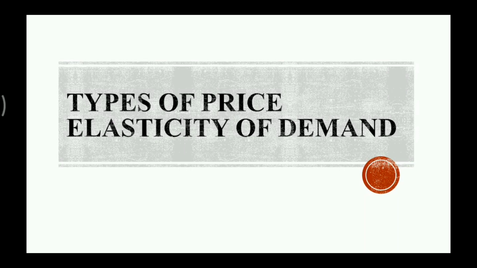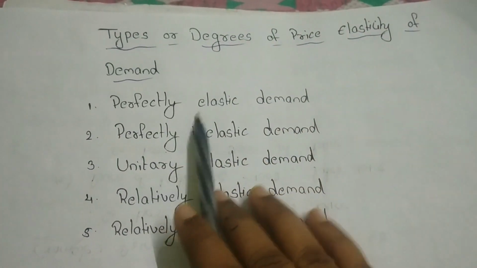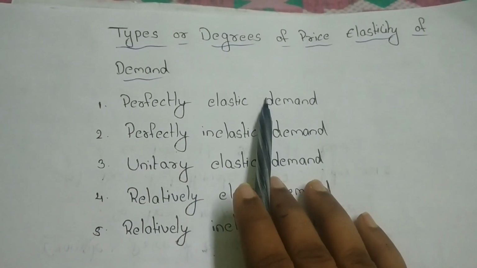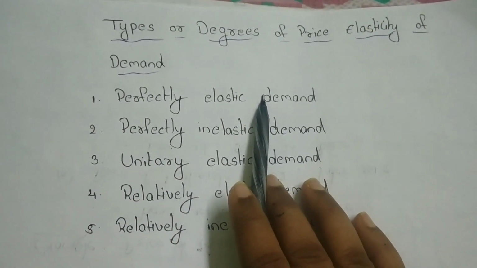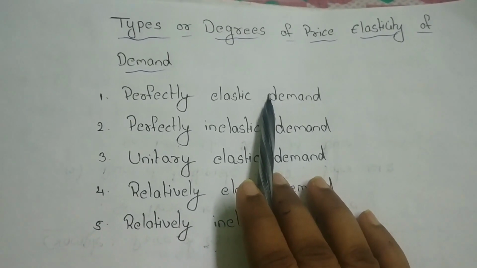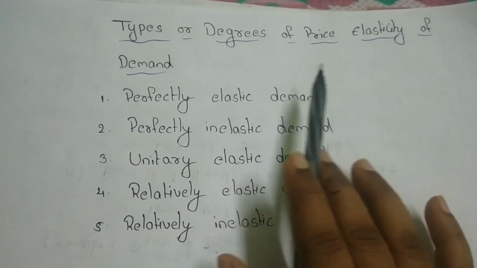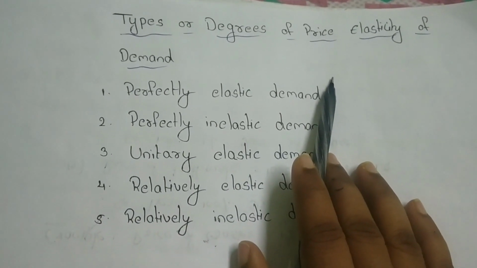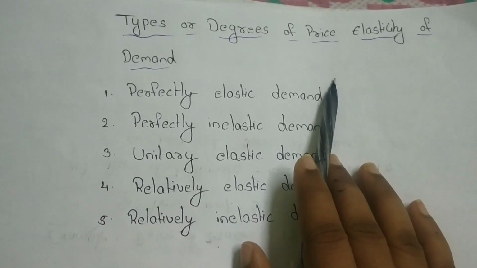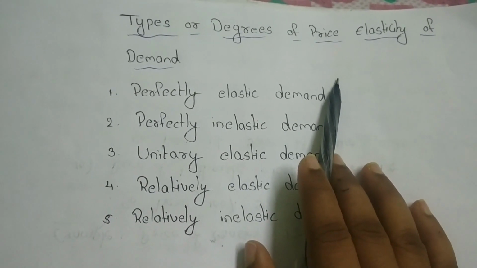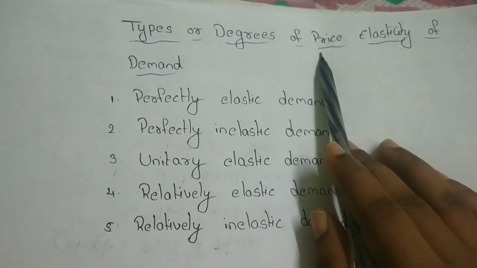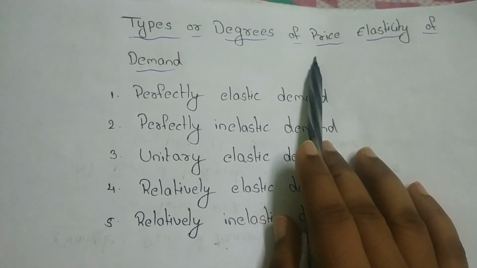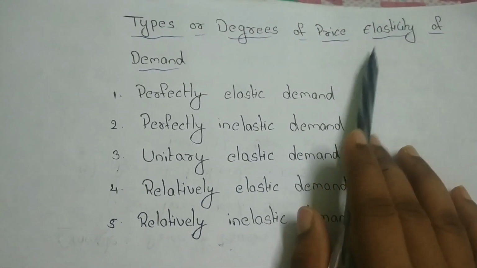Let's go into the topic. Types or degrees of price elasticity of demand, right? In my previous video, I already explained price elasticity of demand. It measures the degree of responsiveness of quantity demanded of a product to a change in its price, when all other things remain constant. The formula for price elasticity of demand is percentage change in demand divided by percentage change in price.